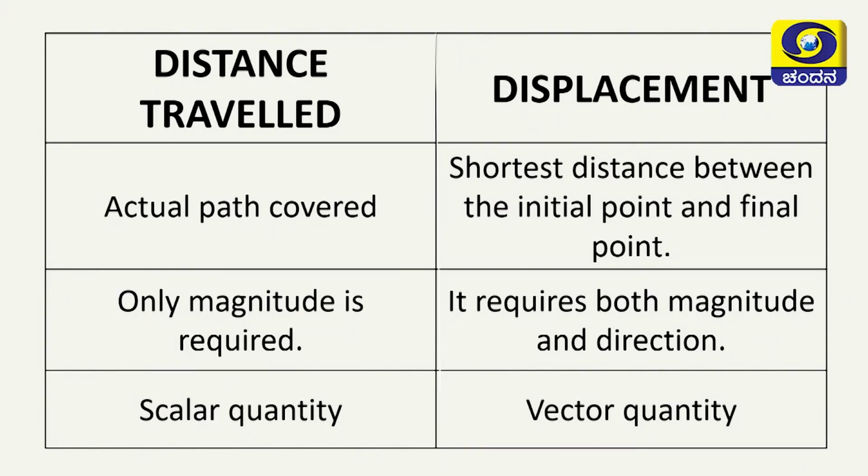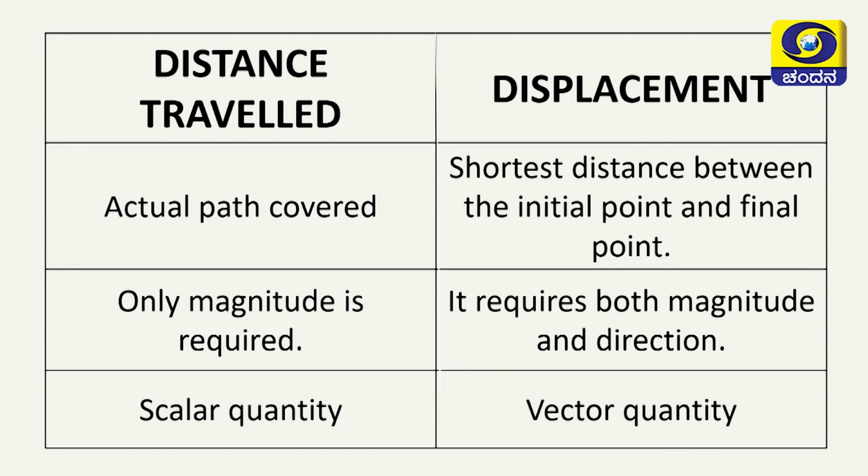Distance travelled is nothing but the actual path covered and it has only magnitude, that means it has only how much distance is covered. That is why this is called a scalar quantity. But displacement is the shortest distance between the initial point and the final point. It requires both magnitude and direction, hence displacement is called a vector quantity.